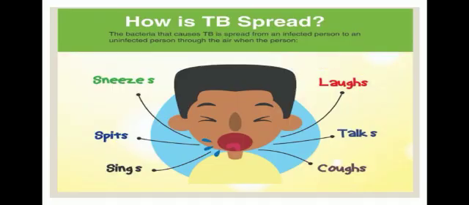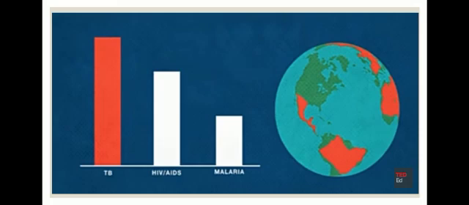Next, how is TB spread? The bacteria that cause TB are spread from an infected person to an uninfected person through the air when the person laughs, talks, coughs, sings, spits and sneezes. This way tuberculosis spreads to other persons. In the world, compared with other diseases like HIV and malaria, tuberculosis affected persons are more.